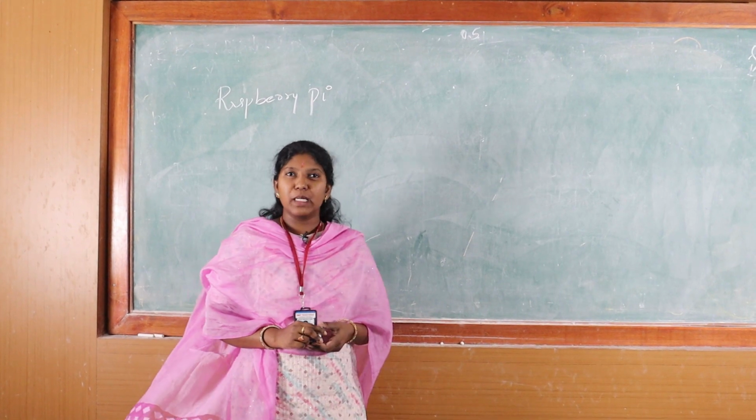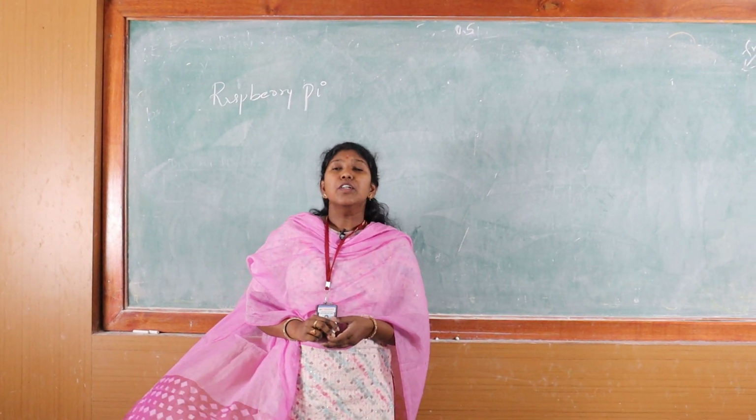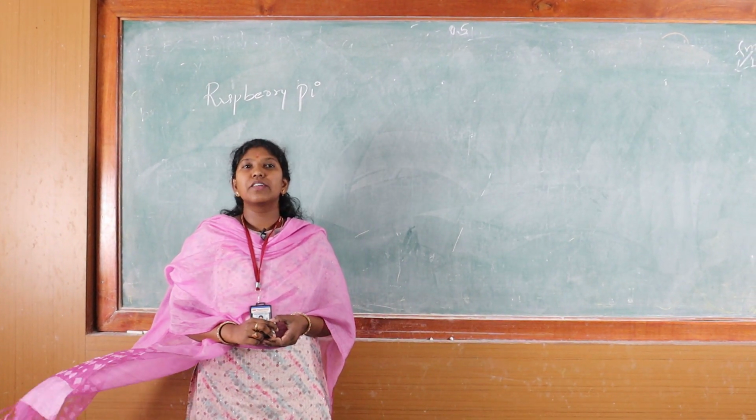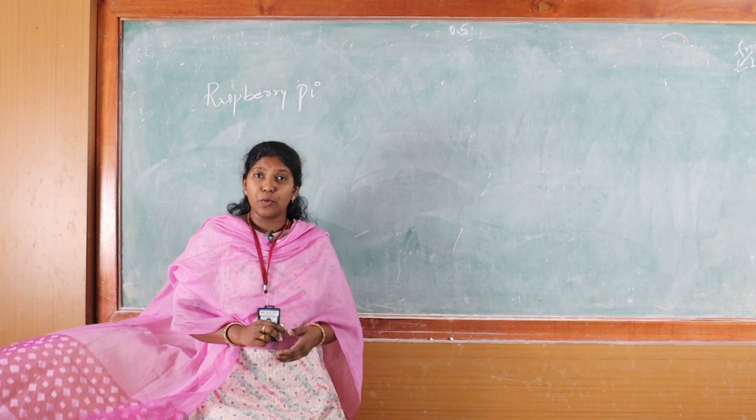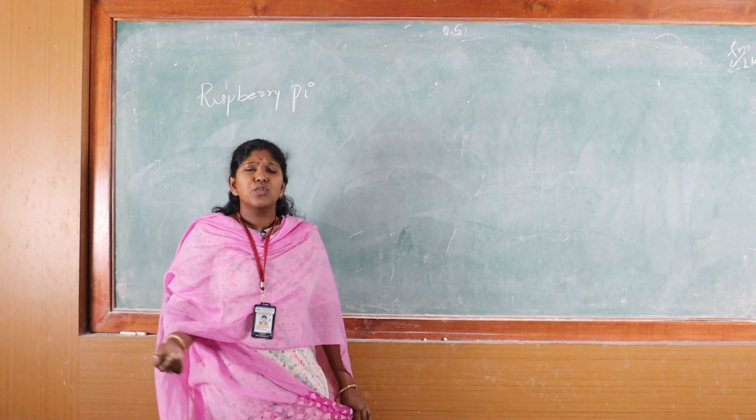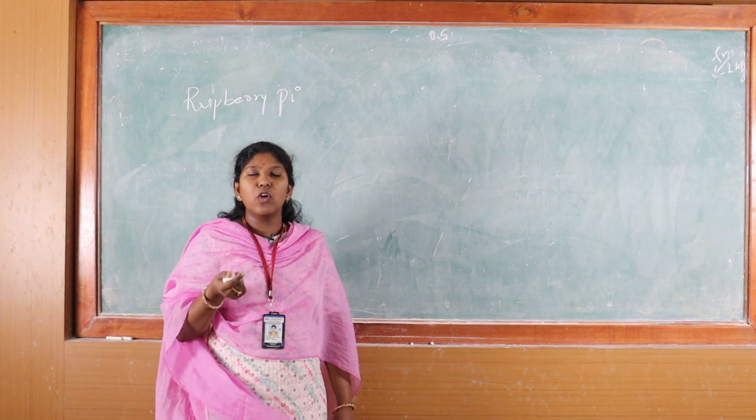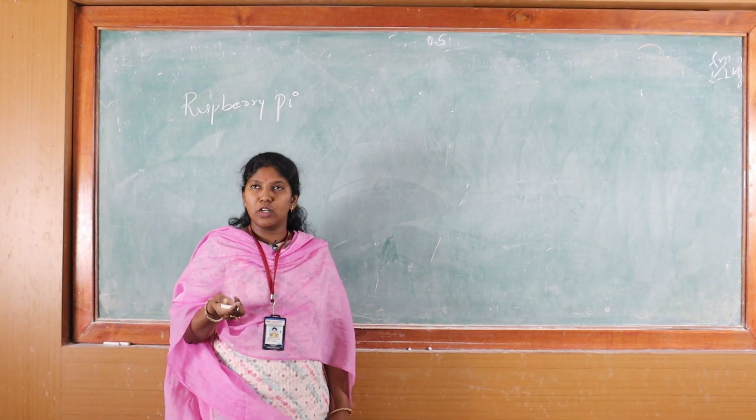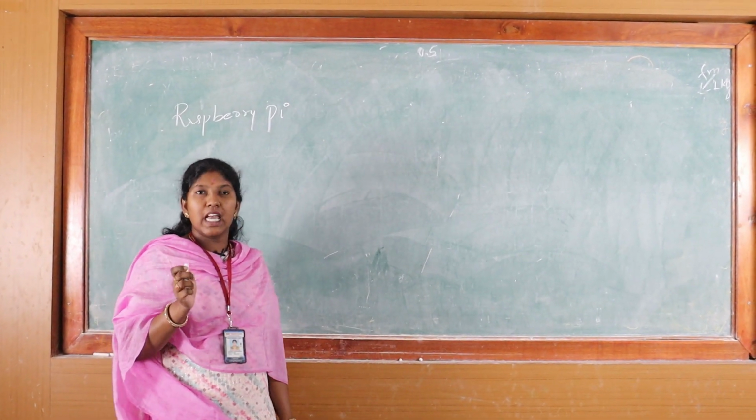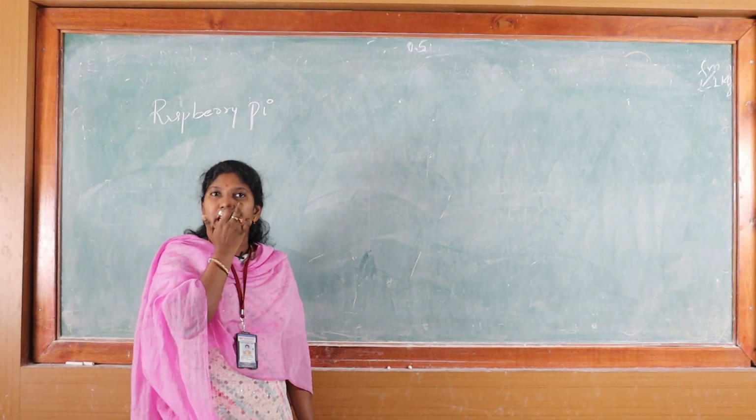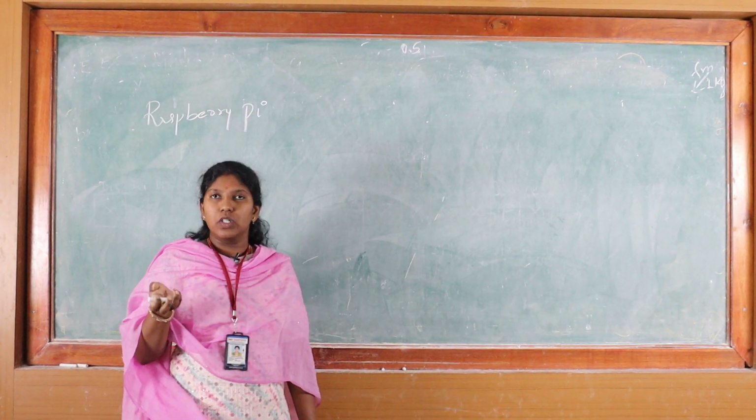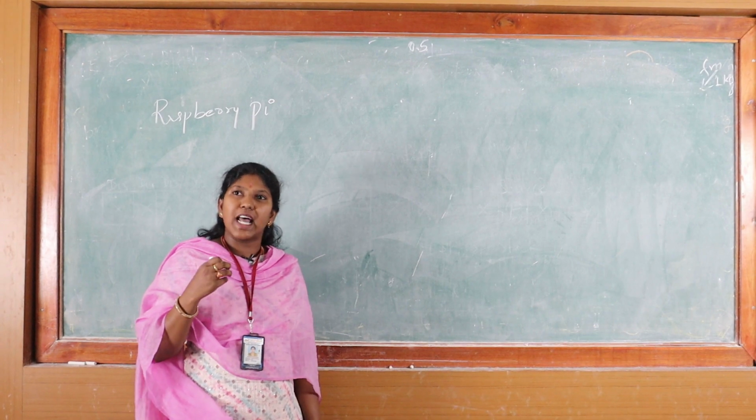Today, I'm going to explain about the Raspberry Pi. Nowadays, so many are using the Raspberry Pi instead of the microprocessor and the microcontroller. So why are we going with the Raspberry Pi? Why not go with the processor and the controller? It is very low cost, very small in size, and very efficient in working. That's why we are preferring the Raspberry Pi.